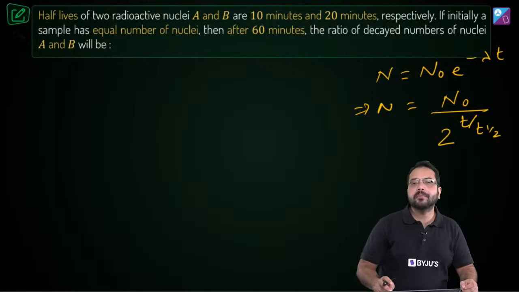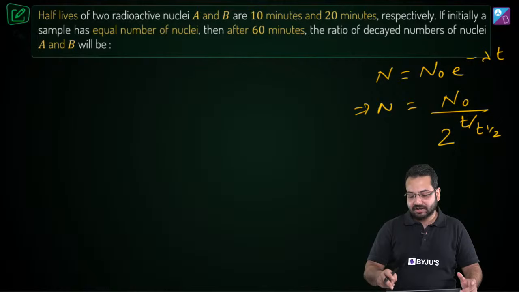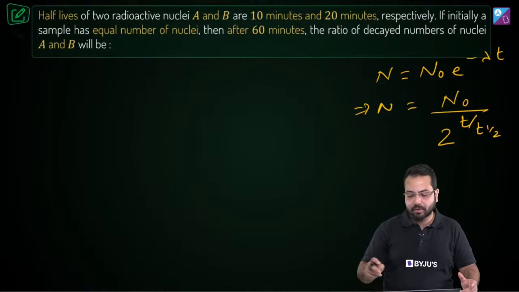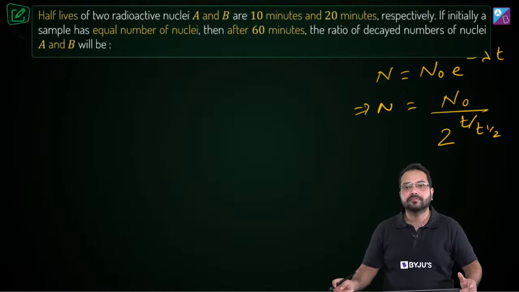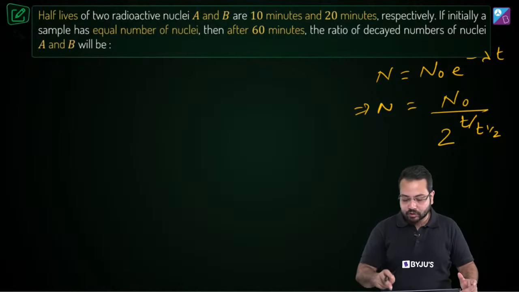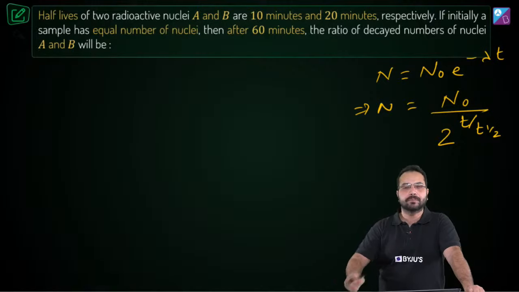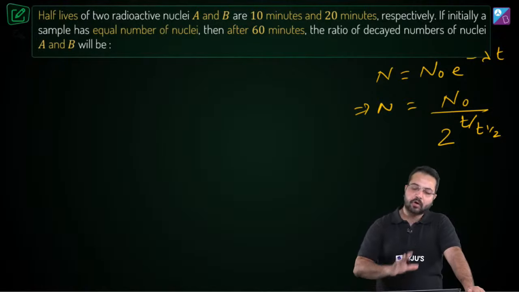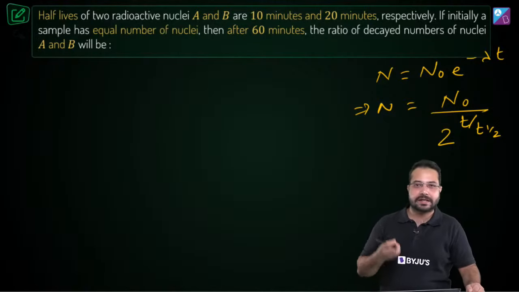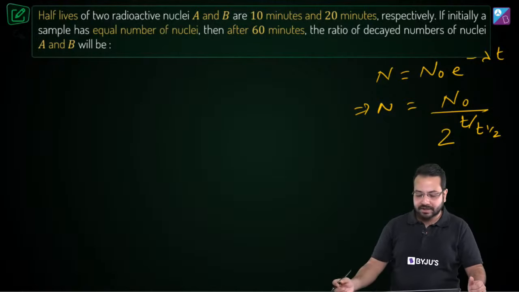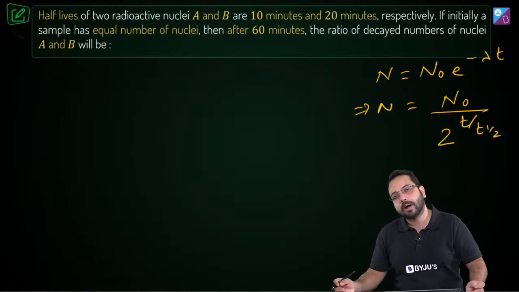Okay, so how many half-lives are there? That will be given by t upon t half, and the number of nuclei remaining is going to be n naught divided by 2 to the power t upon t half. Simply n naught divided by 2 to the power number of half-lives. Is that correct? Okay, so this is also a very good way of representing this equation, and sometimes it makes our problem solving much simpler.